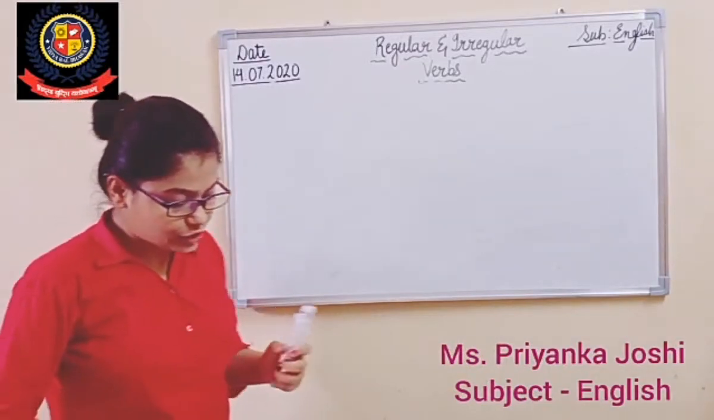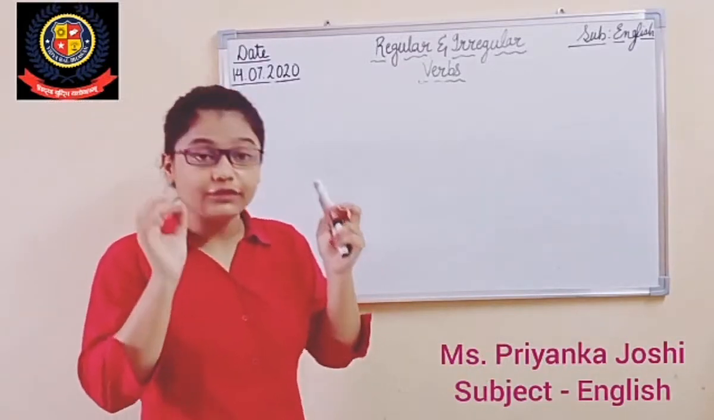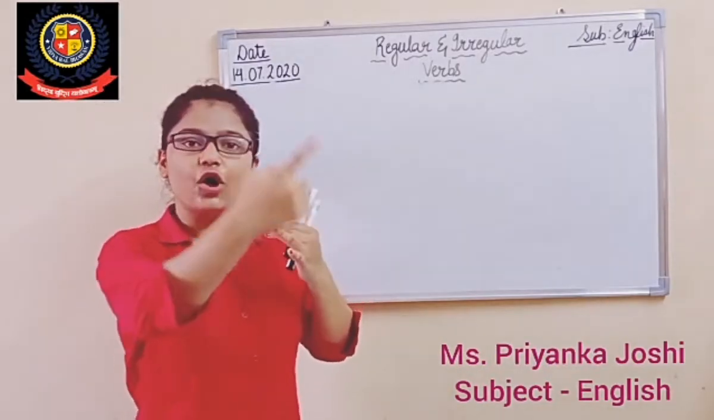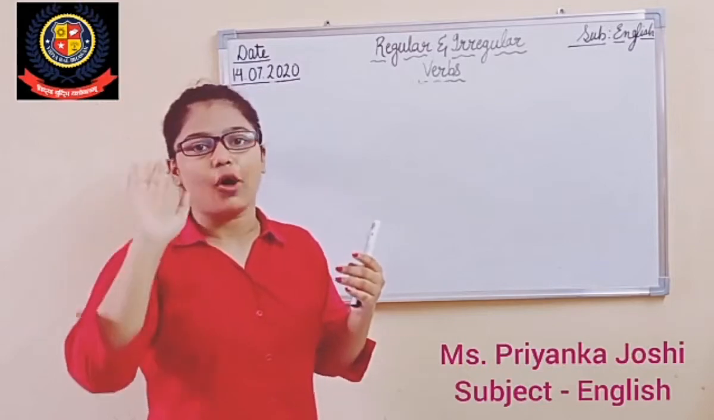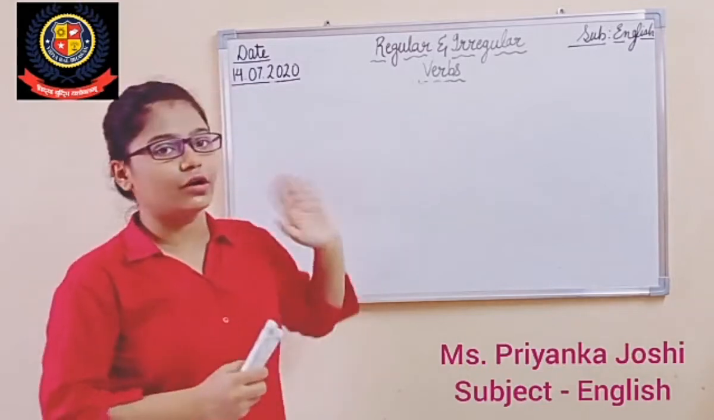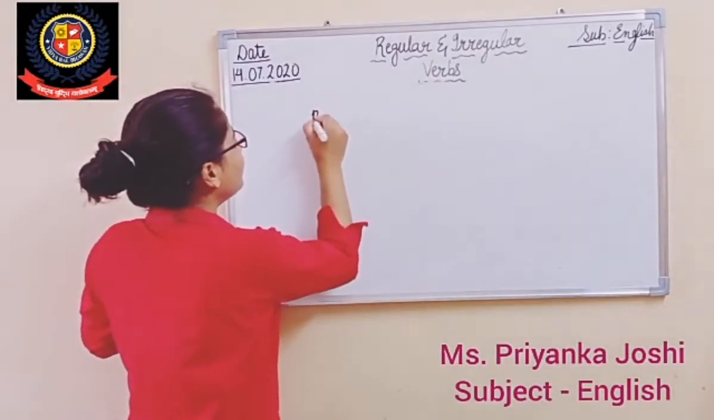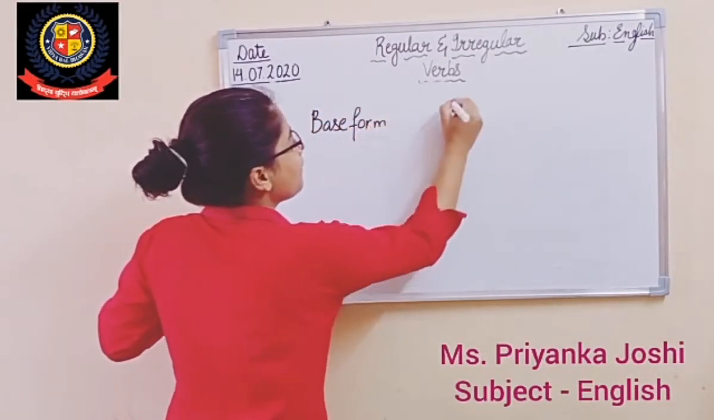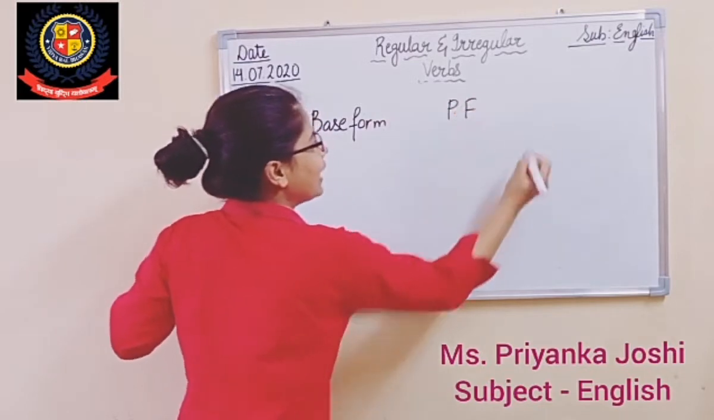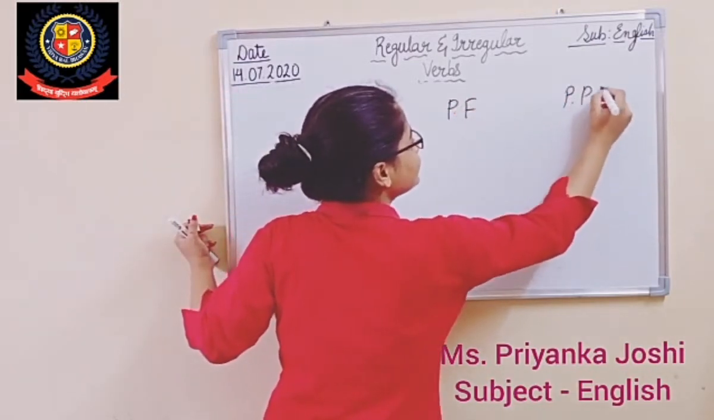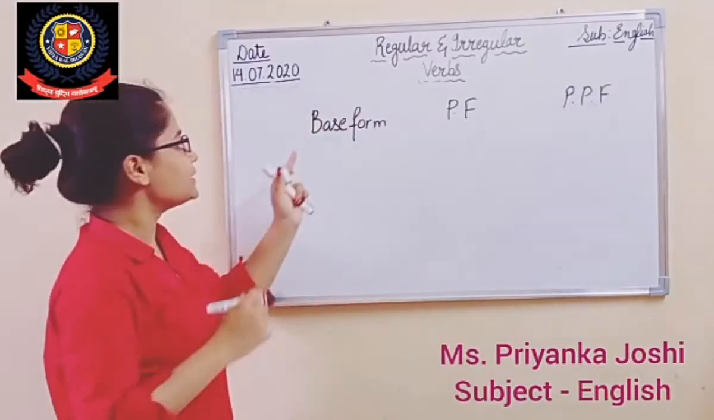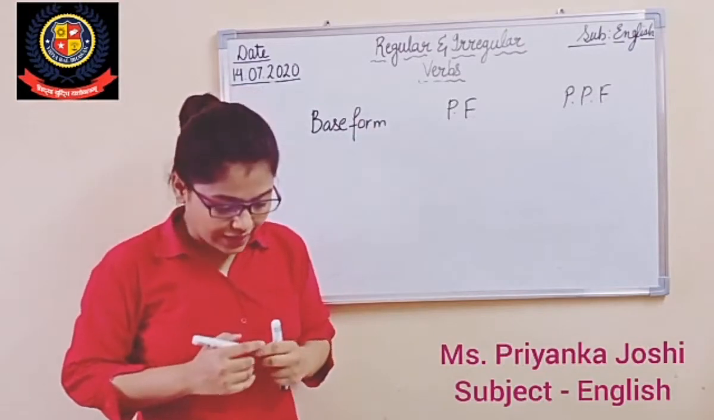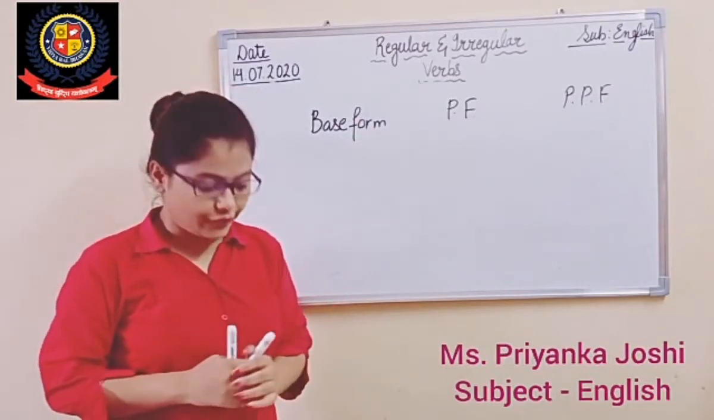So we are here going to learn about the verbs with all the three forms identical. It means their base form is same, their past form is same, their past participle form is same. It means you have to write the same word. Suppose I have written here base form, past form and here past participle form, right? Now see here on page number 51.